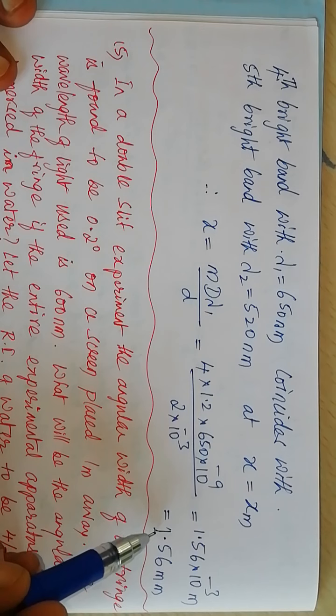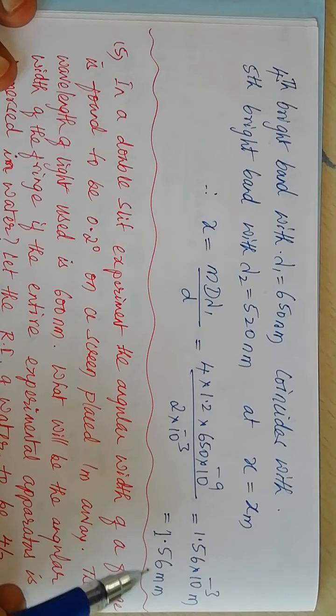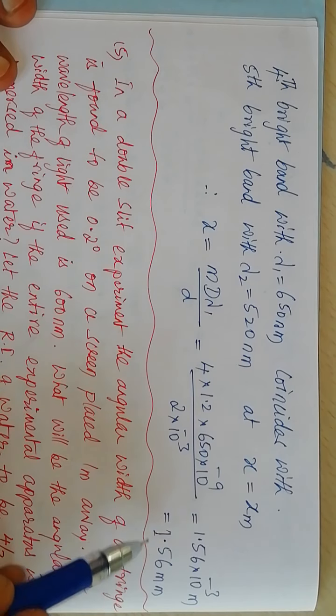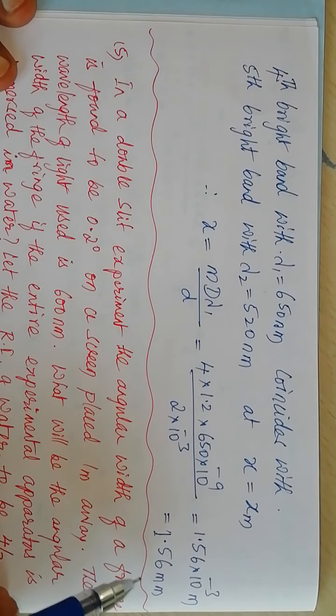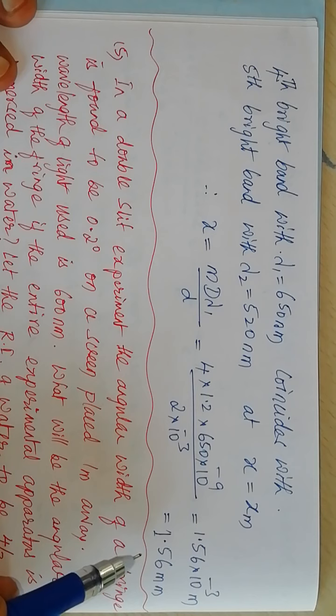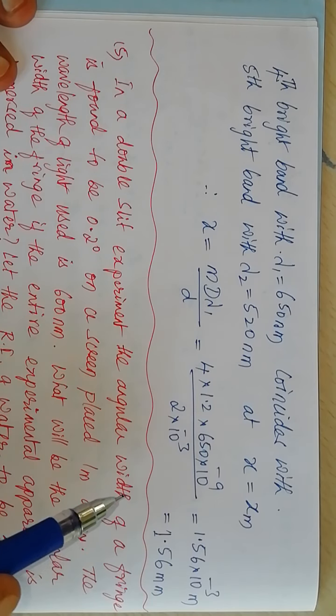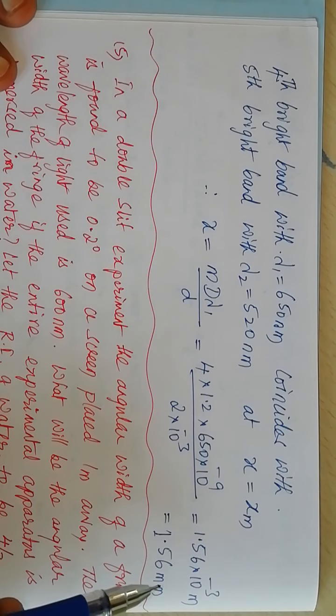So 1.56 millimeter distance from the center of the screen. This is the least distance from the center of the screen where the fourth bright band with wavelength lambda 1 coincides with the fifth bright band with wavelength lambda 2.